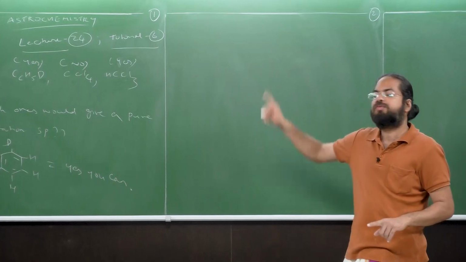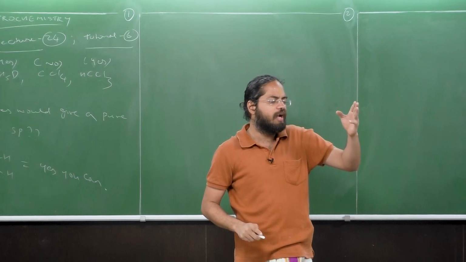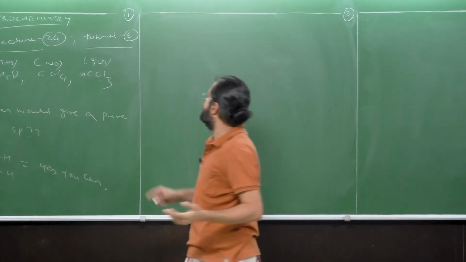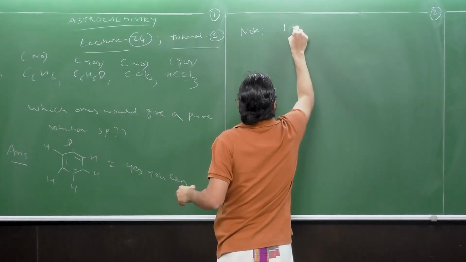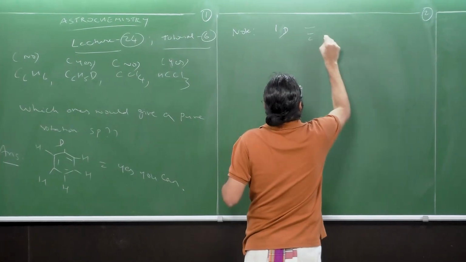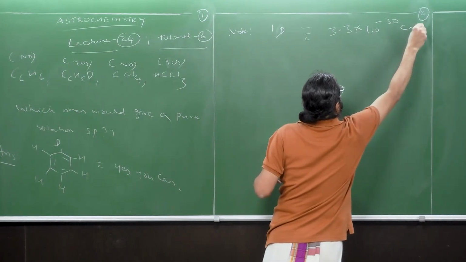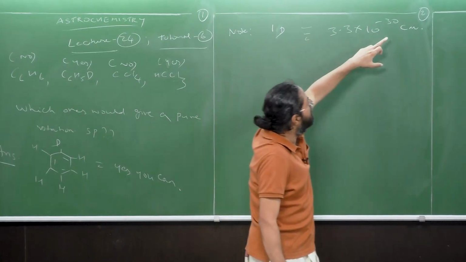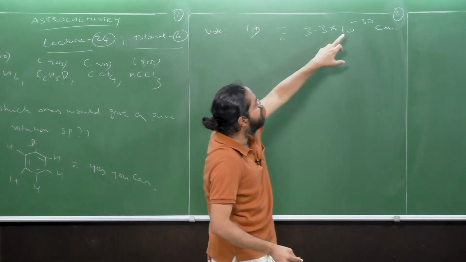Before we proceed to the next question, recall that in the last tutorial, I told you that I'll give the exact value of the debye in this tutorial. So just note, 1 debye. I had given some approximate magnitude of 10 to the power minus 30. It turns out to be correct. It's going to be something like 3.3 times 10 to the power minus 30 coulomb meters. This is the magnitude of 1 debye, which is much less than the conventional SI units.